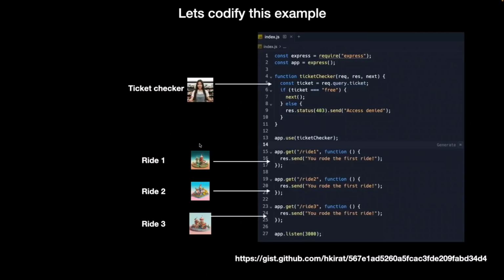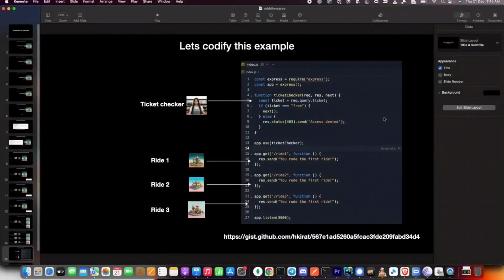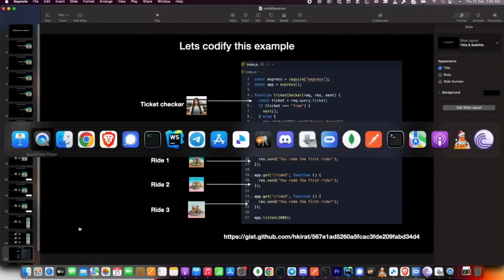Let's codify this example. Let's see what this looks like when you finally convert this into code. This is too big of a code to look at immediately. So let's go to Replit and let's try to write this code from scratch slowly and try to build up to this big code base. Cool.